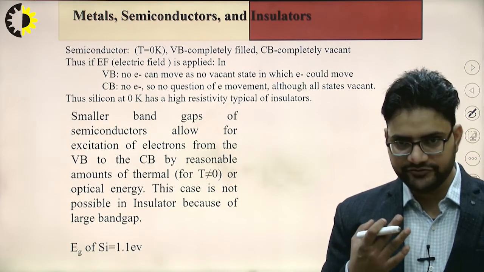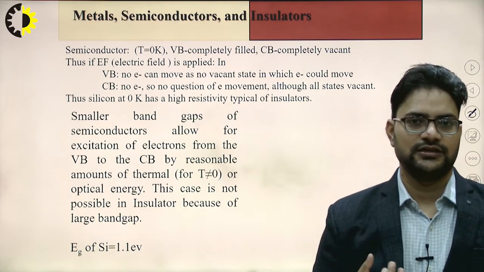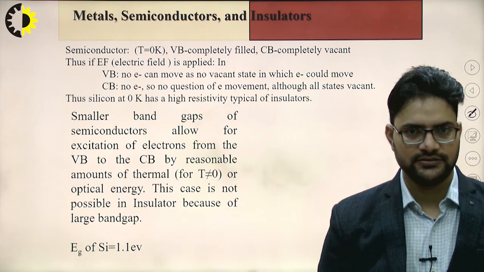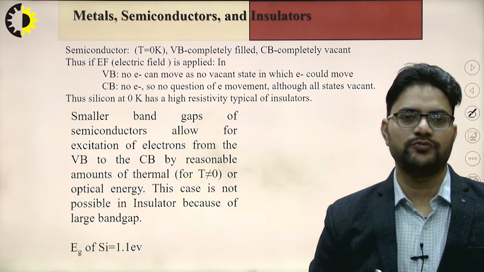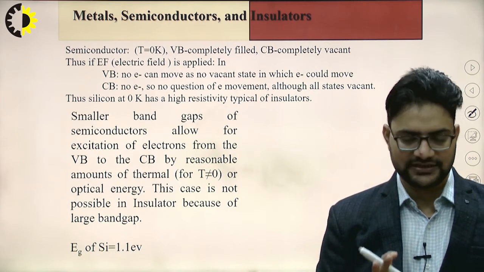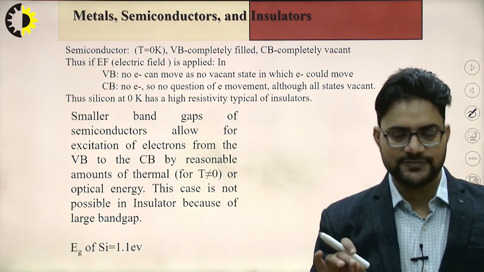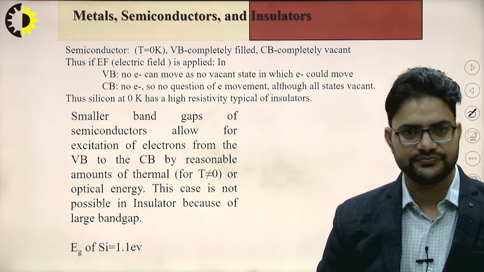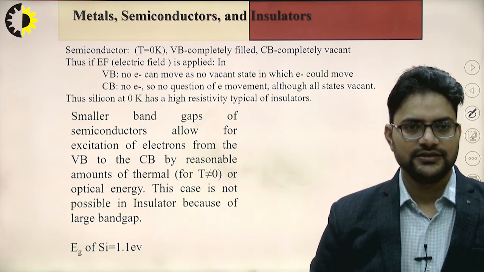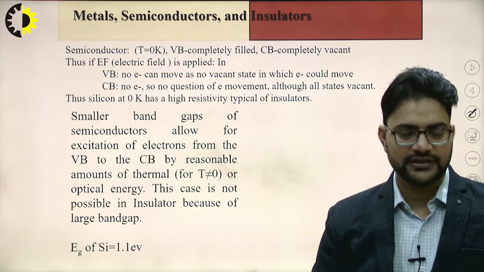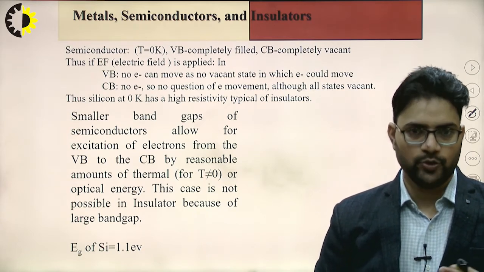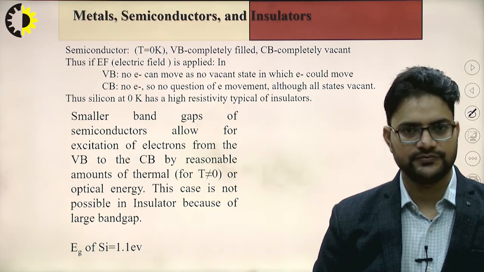If we give some thermal energy to the electrons, then due to this thermal energy, a number of covalent bonds will be broken. Correspondingly, the electrons will be reaching from the valence band towards the conduction band, right? So due to the breaking of the covalent bonds, electron and hole pairs will be generated, right?